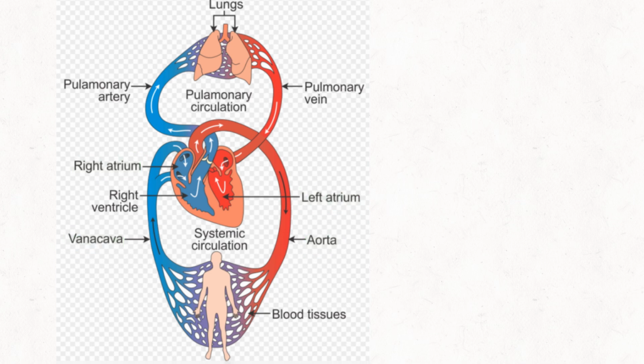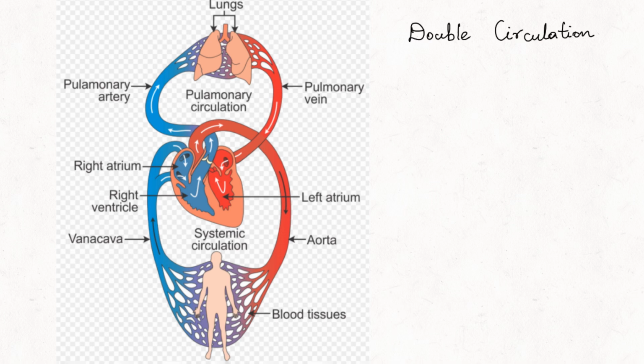So how many times is the blood flowing through the heart in 1 cycle? 2 times. Once between the heart and the lungs, another time between the heart and the body parts. So this kind of circulation is referred to as double circulation, and this is an efficient system of circulation to supply oxygen to all the body parts. And this is very much useful in animals that have high energy need.